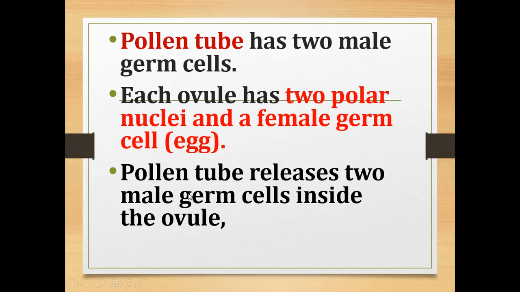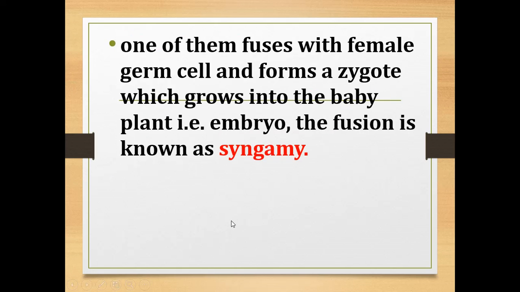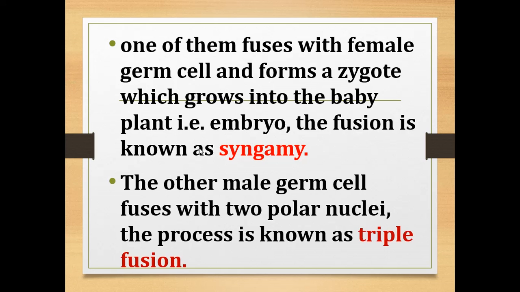Now through this pollen tube, pollen grain releases two male germ cells inside the ovule. Okay, so pollen tube will release the two male germ cells inside the ovule during fertilization. And here what will happen, one of the male germ cells will fuse with the female germ cell, that is egg, and forms a zygote.